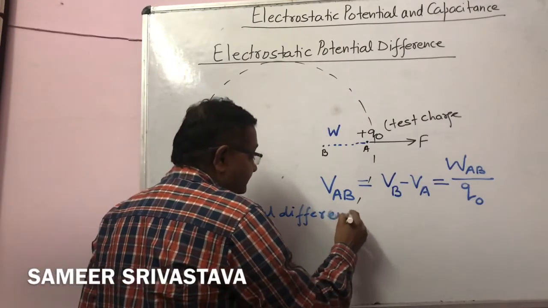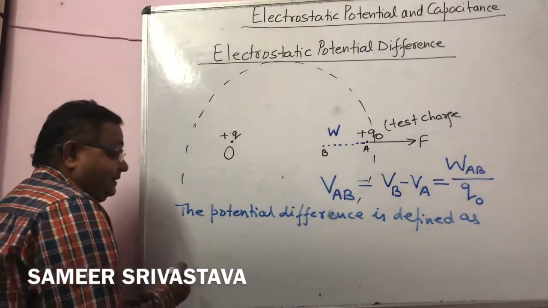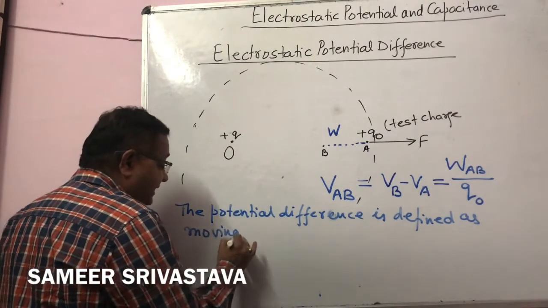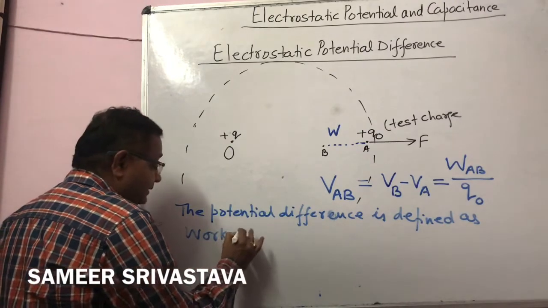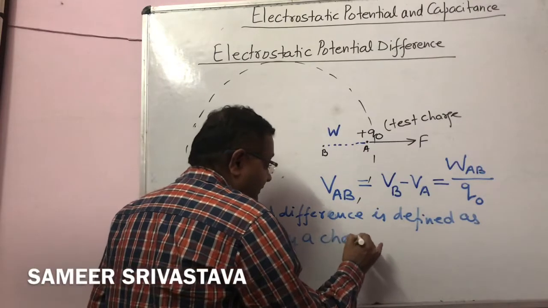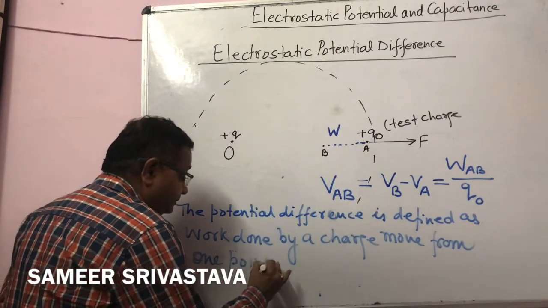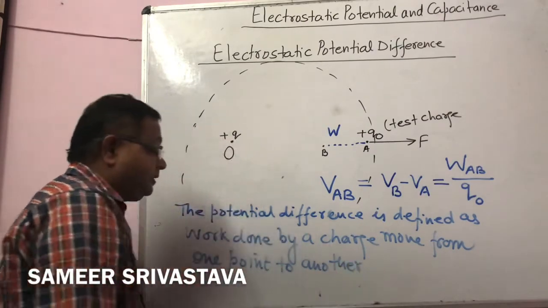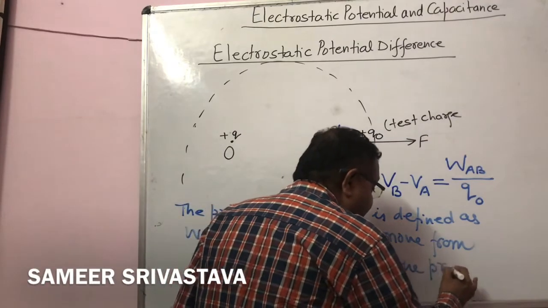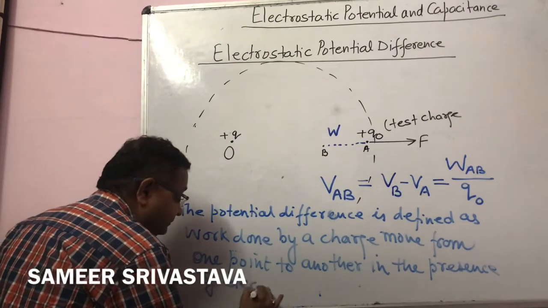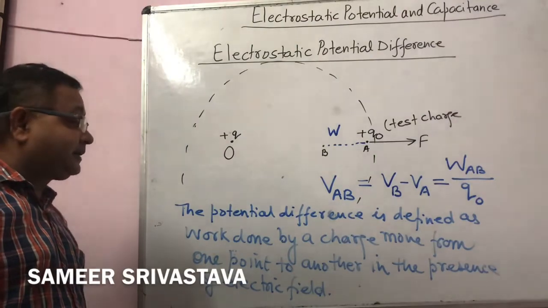Now, conceptually we can write a definition: the potential difference is defined as the work done by a charge moving from one point to another in the presence of an electric field. So this is the concept for potential difference.